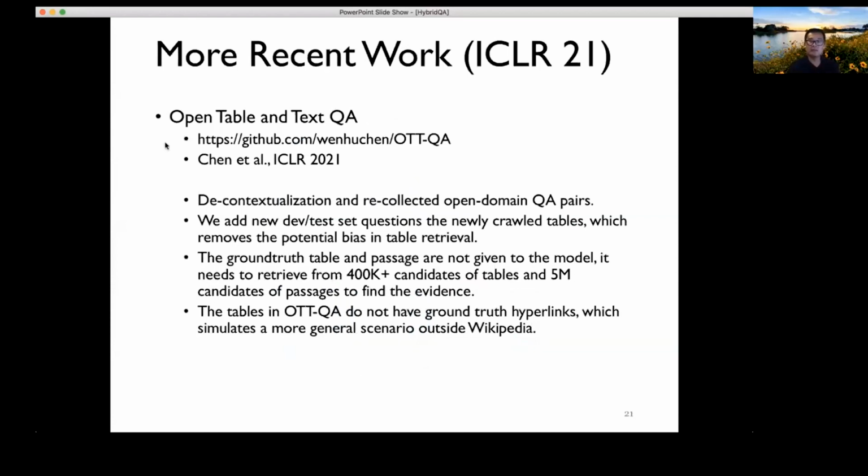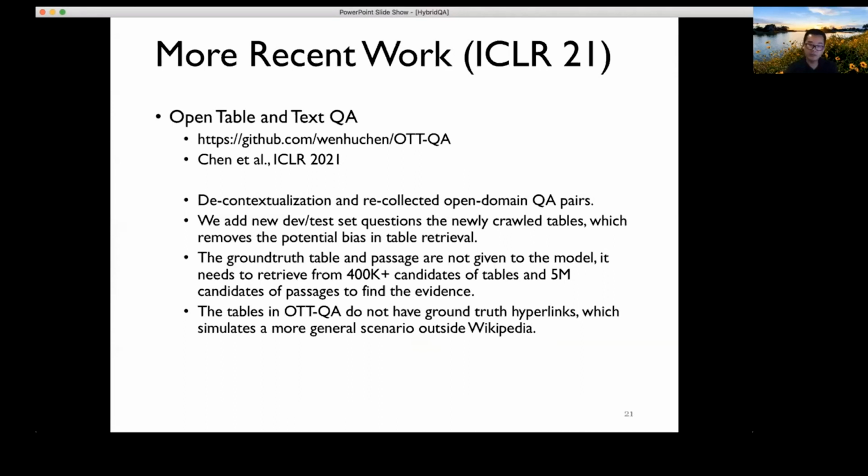Some of our recent work along this line that I want to refer you to includes this ICLR paper from this year, by Wang, who did his internship at Google AI, with Wang and colleagues. This particular work extended the HybridQA work because it takes the HybridQA data set to the open domain setting.